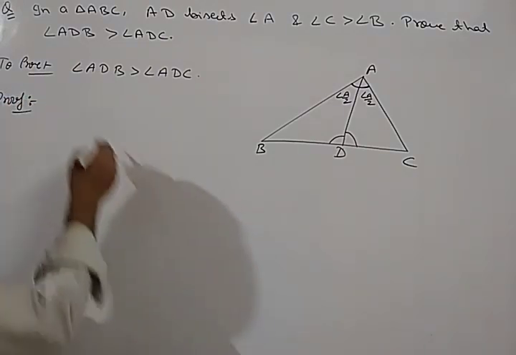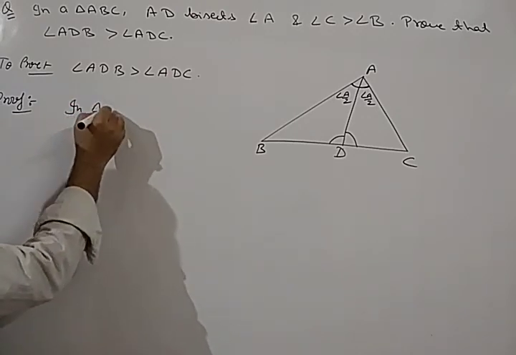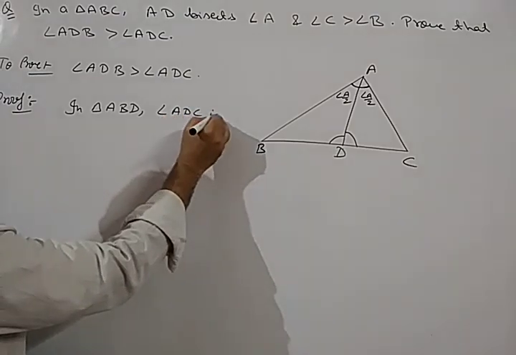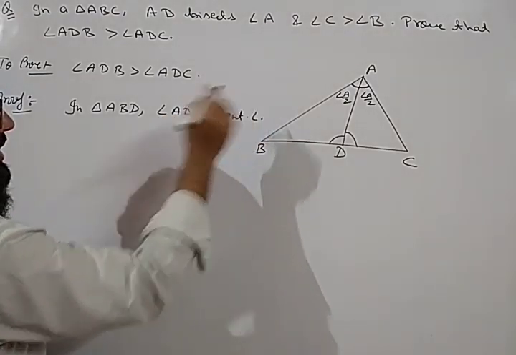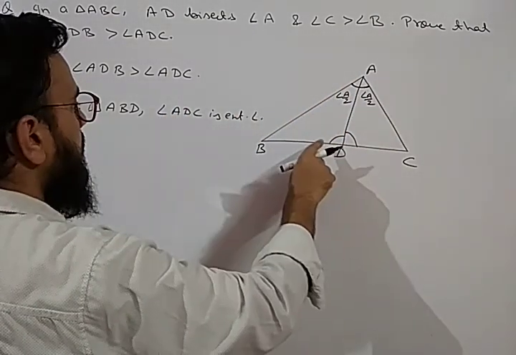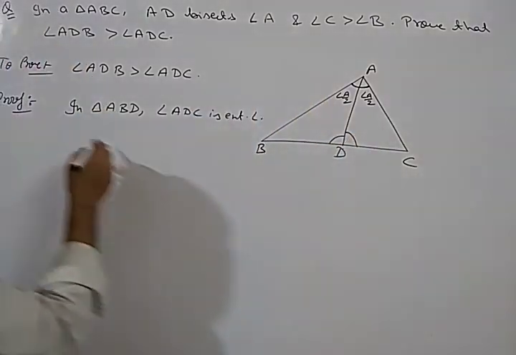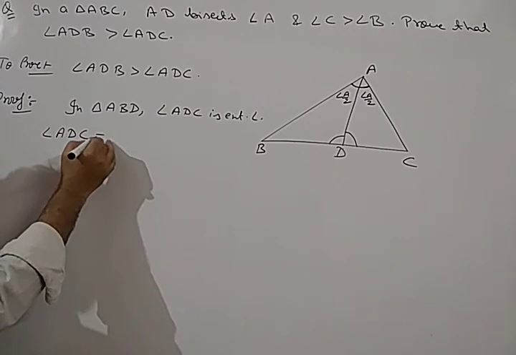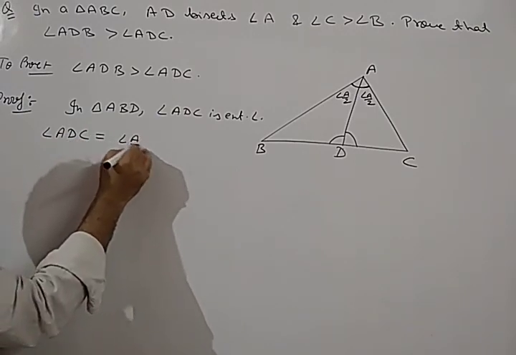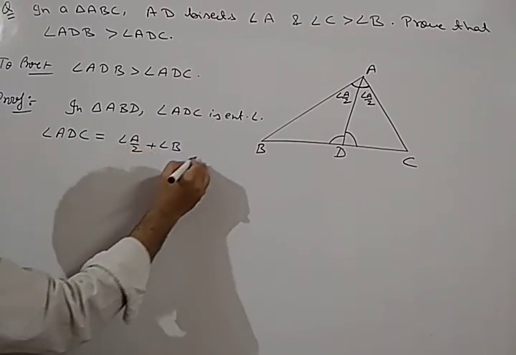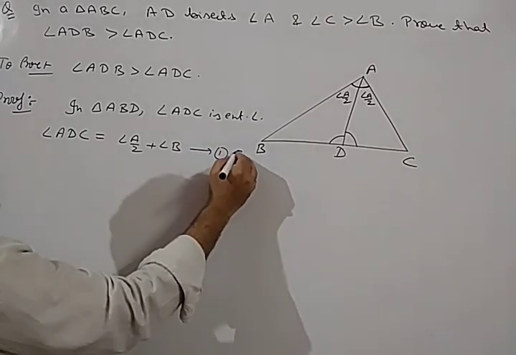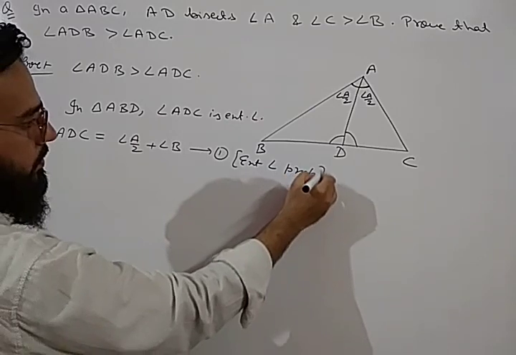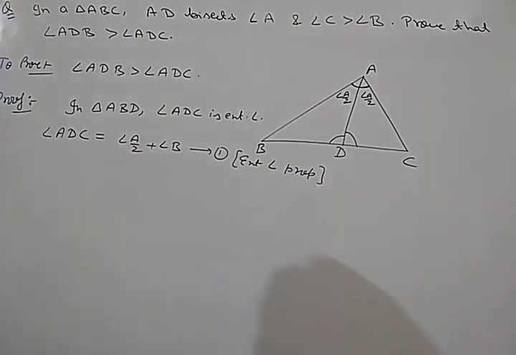Now if we consider triangle ABD, in triangle ABD, angle ADC is the exterior angle. So if you apply the exterior angle property, angle ADC will be equal to angle A by 2 plus angle B. Suppose this is equation number 1, by exterior angle property. Okay.